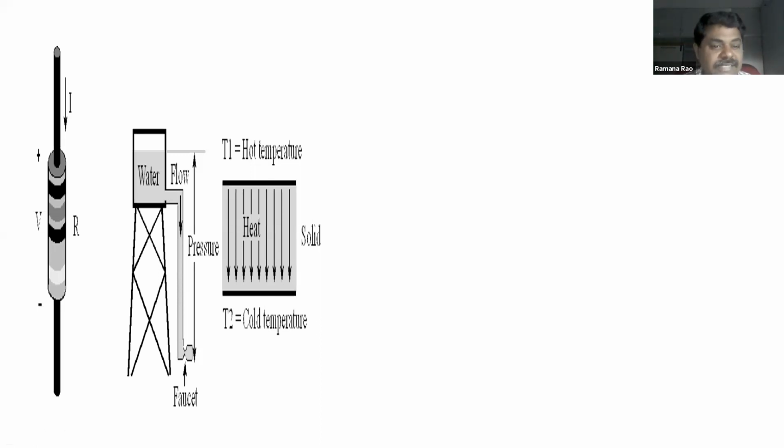So why is the water coming without the use of external force or external agent? Because it is at high pressure. The water is at higher altitude. That means the water is at more height from the ground, so that it will be at high pressure.